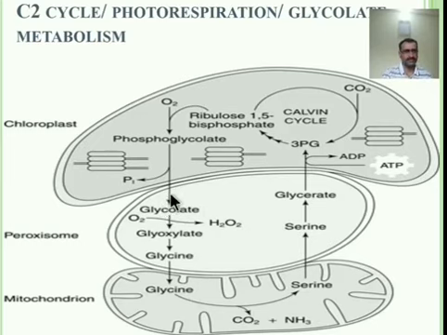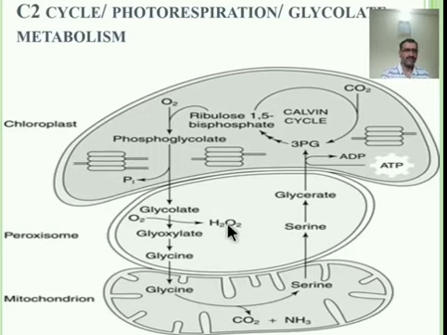Second, in the peroxisome, glycolate oxidase rapidly oxidizes the glycolate into glyoxylate, with the formation of hydrogen peroxide. Glycolate plus oxygen form two products, glyoxylate and H2O2, that is hydrogen peroxide. This hydrogen peroxide is phytotoxic, and it is further decomposed into H2O and molecular oxygen.